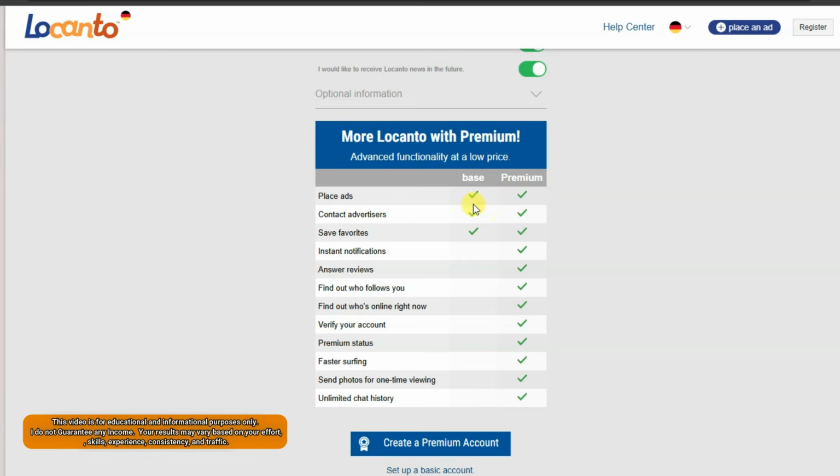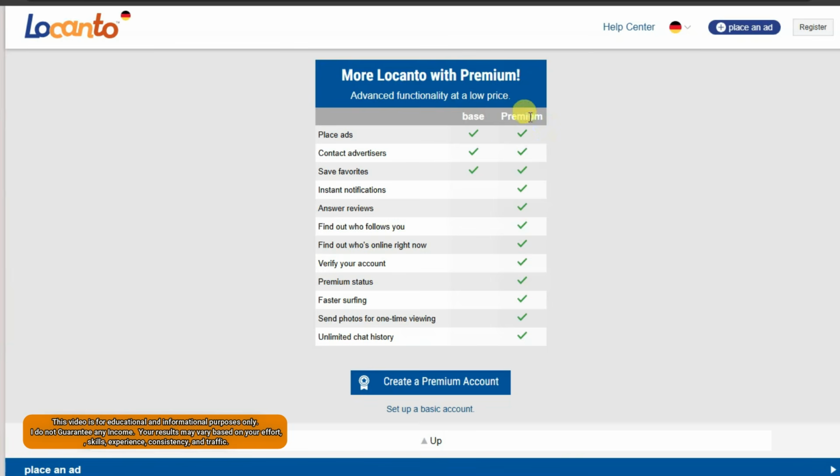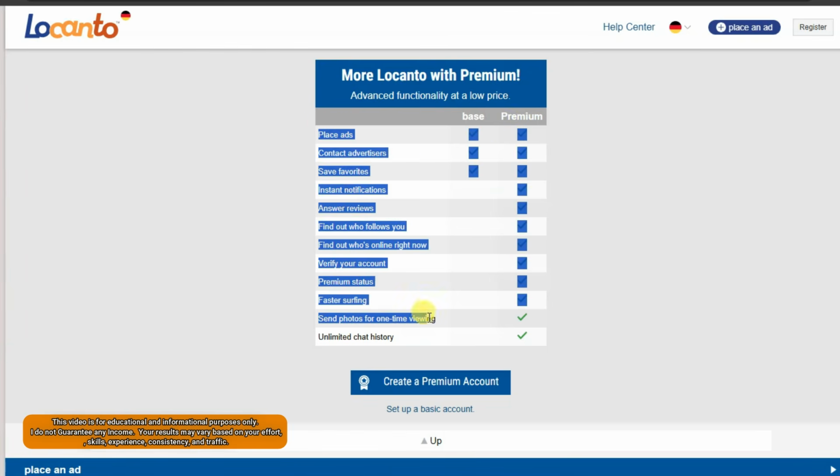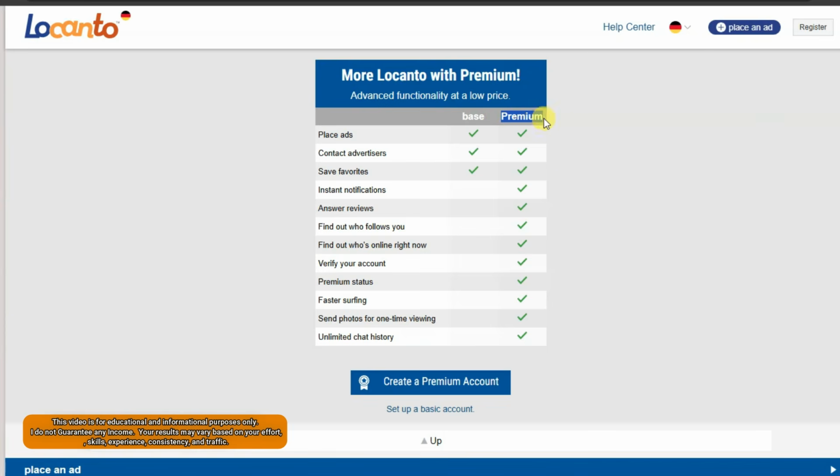Guys, here you can see if you get a basic account, then you can get these features. If you create a premium account, then you can get all of these features. For a premium account, you will have to spend some money. You can click on this button to create a basic account.